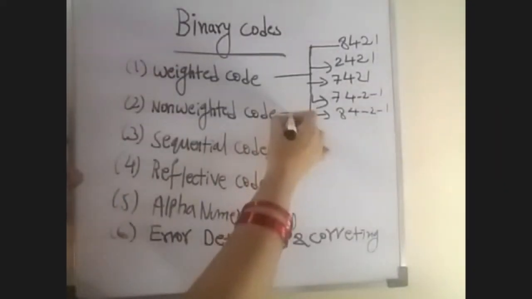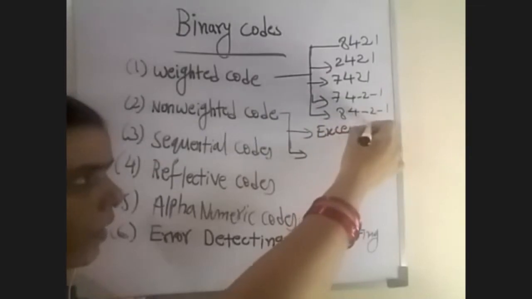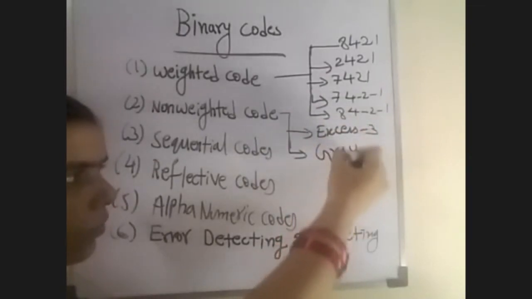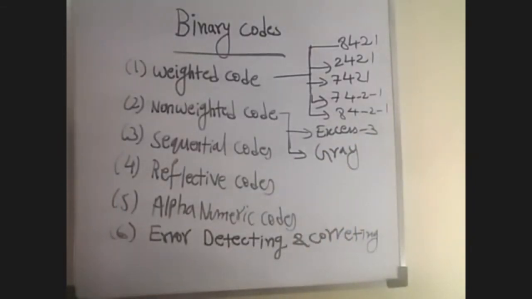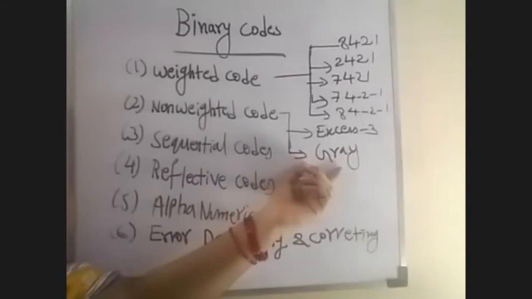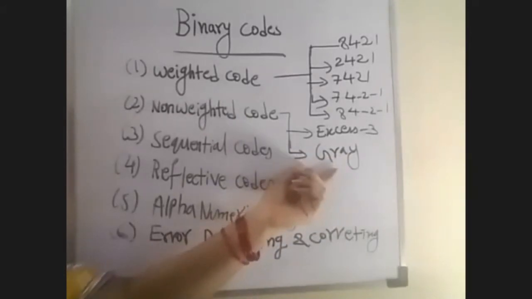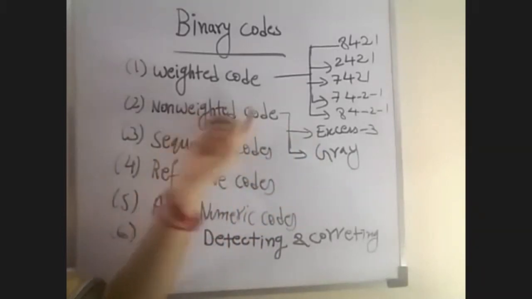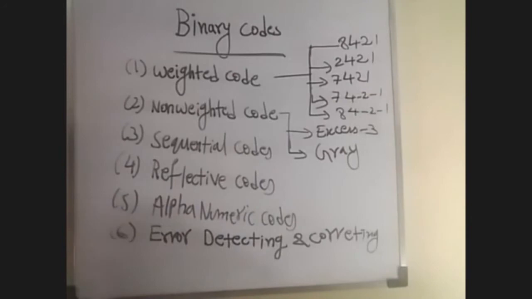Some examples of non-weighted code are the XS3 code and the gray code.